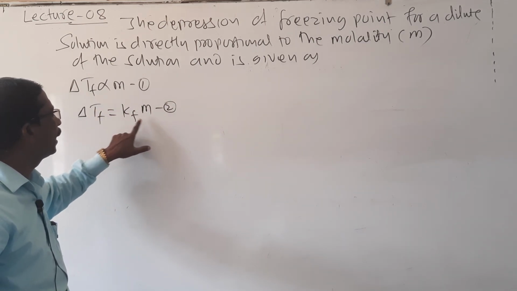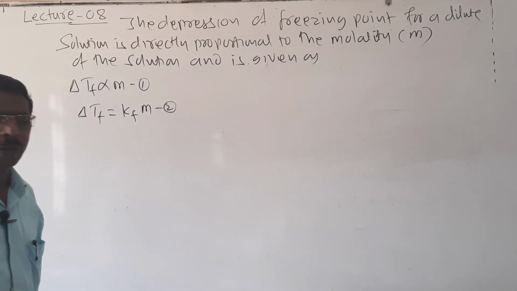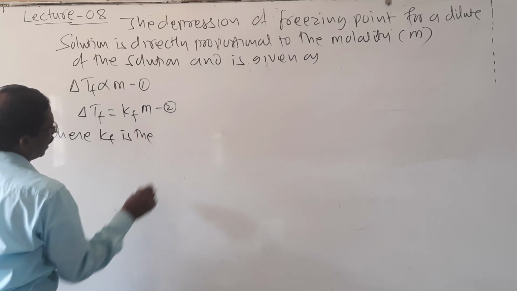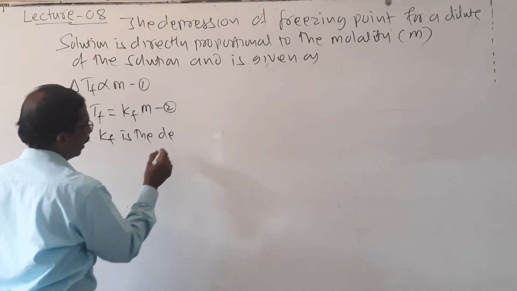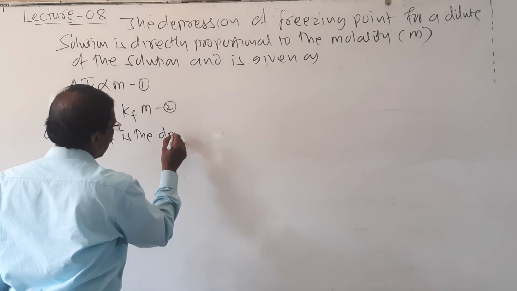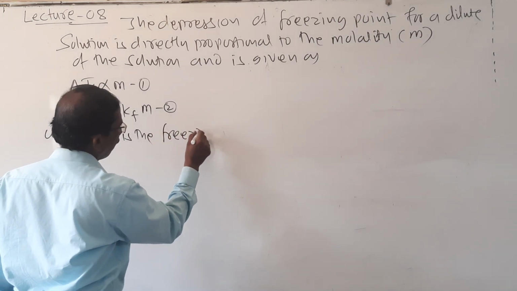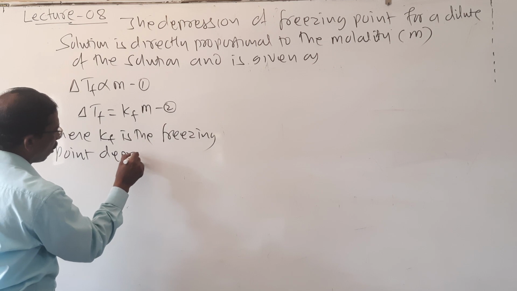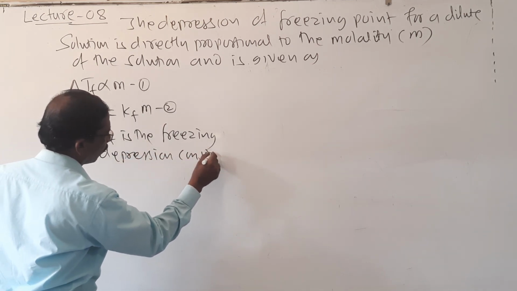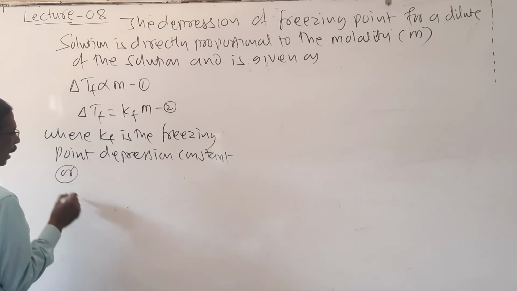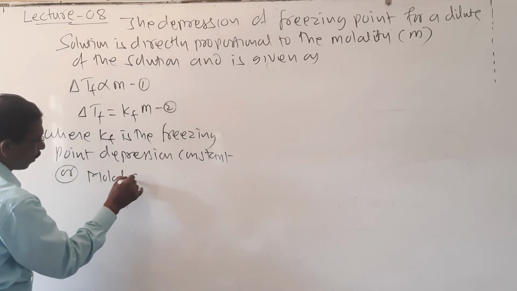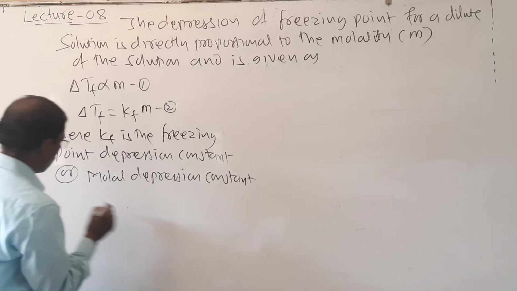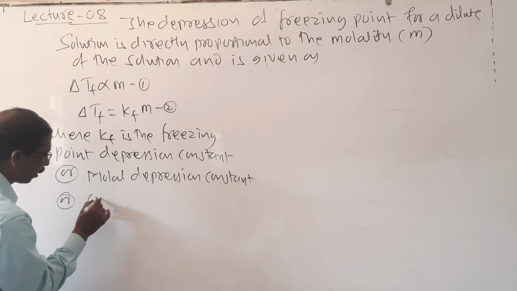So here M is molality and what is KF? KF is the freezing point depression constant, or it is also called the molal depression constant, or the cryoscopic constant.